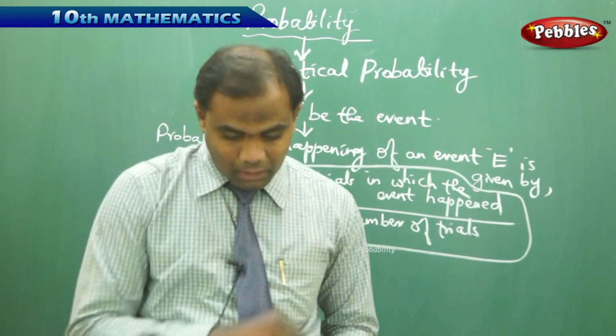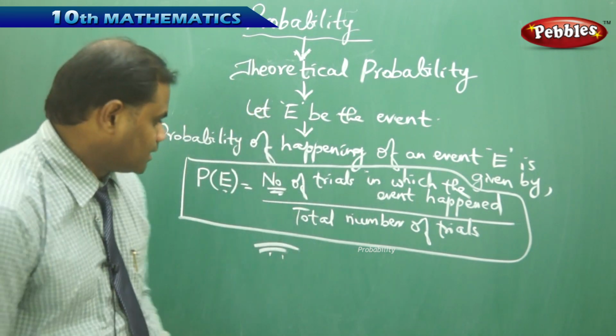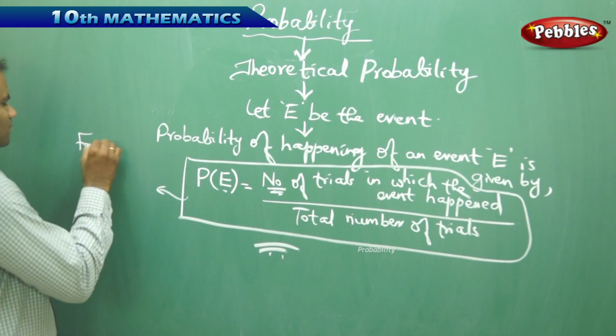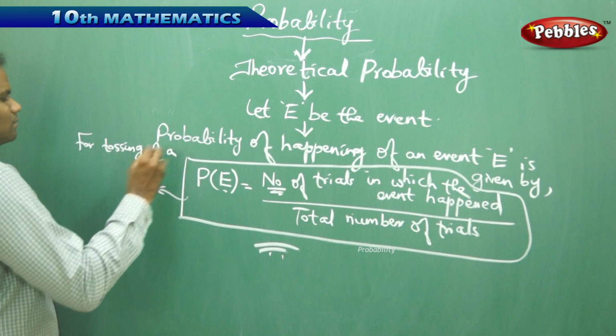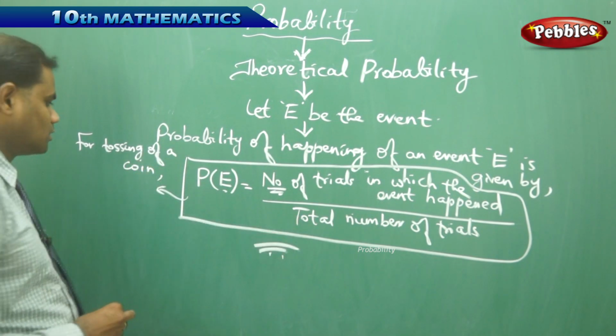So let's see how we can use this formula for an example problem. Say tossing of a coin, as I have taken. For tossing of a coin, I got the total number of events.